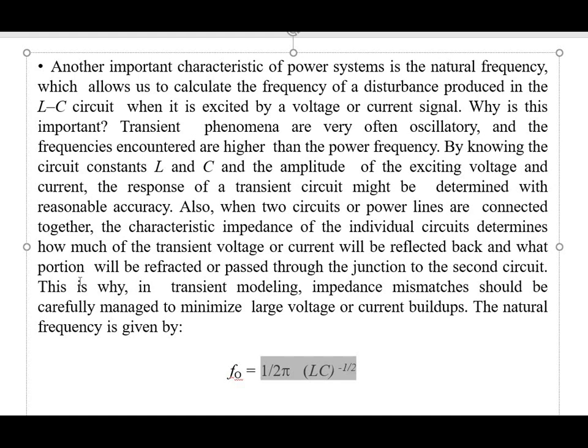So this is the most important thing. The characteristic impedance must be the same for the two connected power lines. It is required to have the same characteristic impedance for two power lines which are connected to each other for the transient purpose. And again, natural frequency is given by 1 upon 2 pi under root LC.